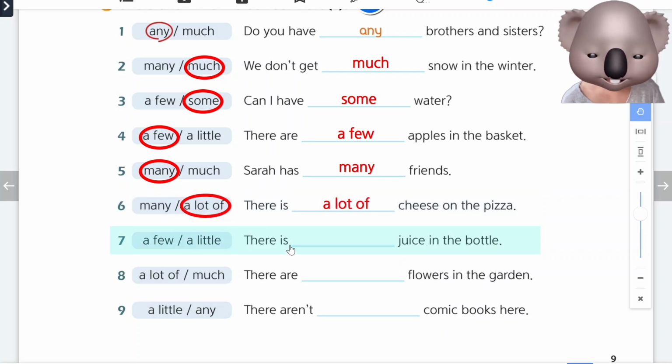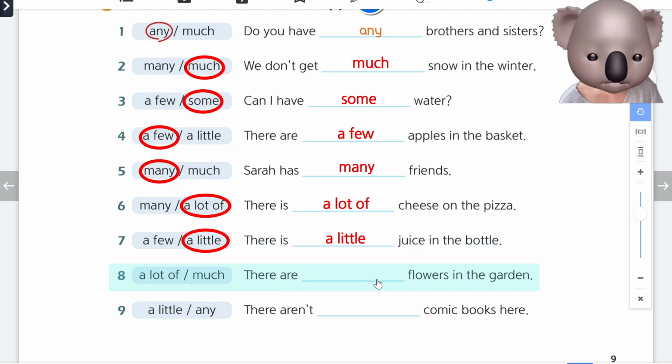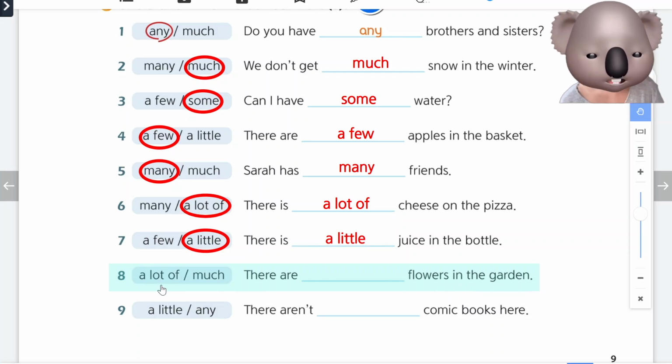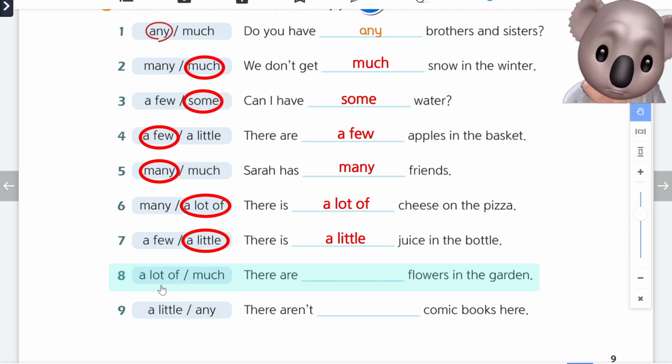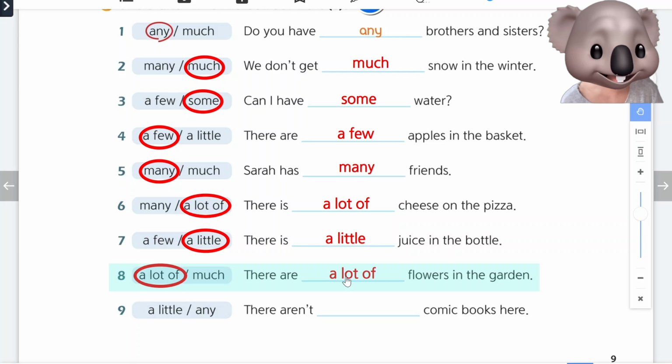Number 7. There is juice in the bottle. juice는 non-count이죠. A few is for plural nouns. A little is for non-count nouns. So we will say there is a little juice in the bottle. Number 8. There are flowers in the garden. Can we count flowers? Yes, we can. A lot of는 plural 그리고 non-count에 사용할 수 있고 much는 only non-count. So we will say there are a lot of flowers in the garden.